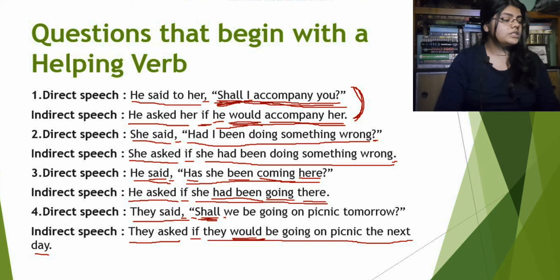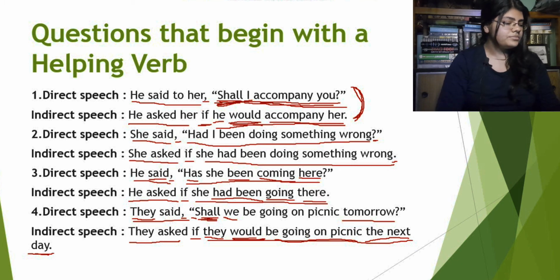Now "we" will obviously be "they," because the speaker is "they." "Be going on picnic" will be "be going on a picnic." "Tomorrow" will be changed into "the next day," as we already discussed this also in the first part of the narration change video. Make sure to check that video out, guys, because there I discussed so many things, and I'm using the reference of that video so many times, so unless you know what I said in that video, you won't understand many things that I'm saying here.